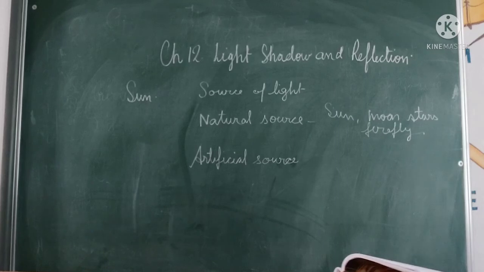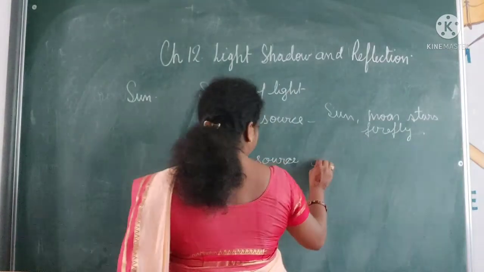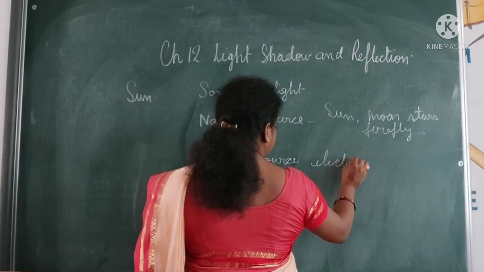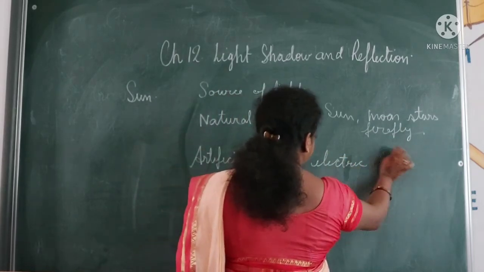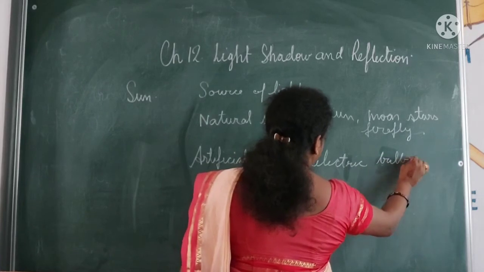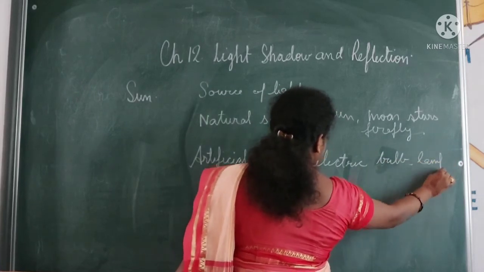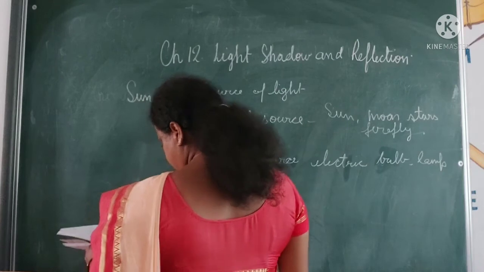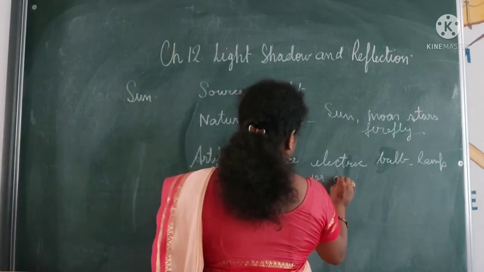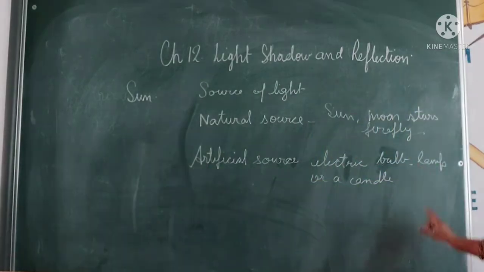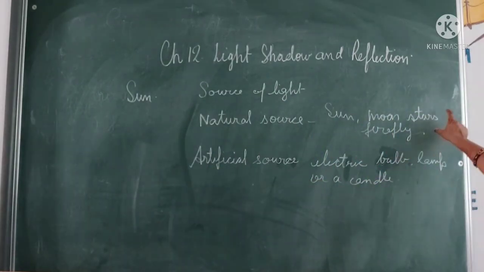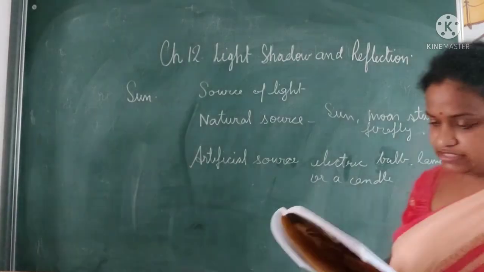And what are the artificial sources? Electric bulb, lamp, then candle. These are the artificial sources of light. This means they are made by men, while the natural ones we get naturally on the earth. This is a natural source and this is an artificial source of light.